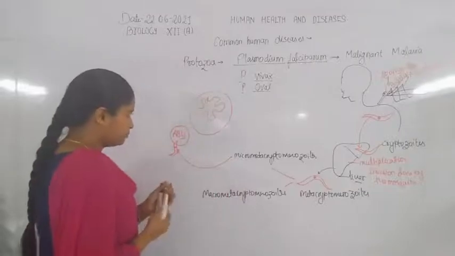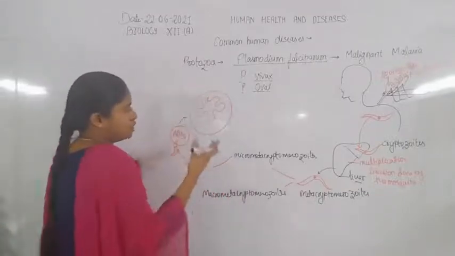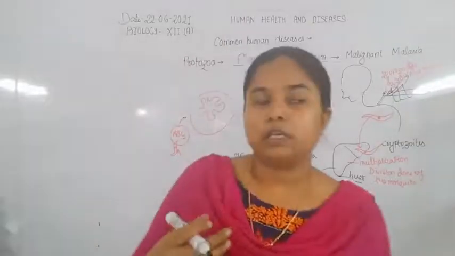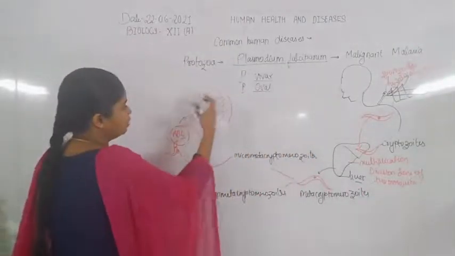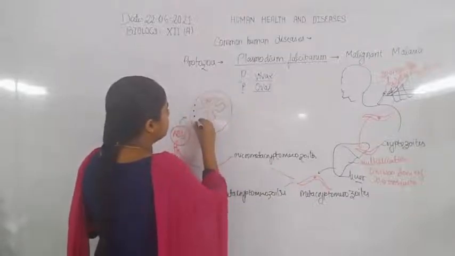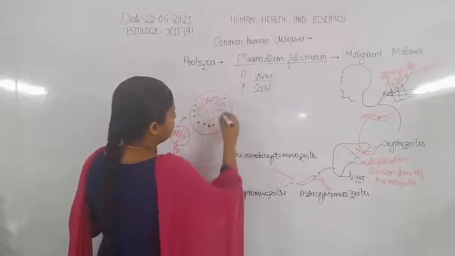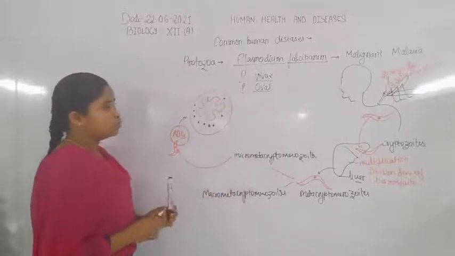Now, after the formation of the amoeboidal stage, they form some crystal-like arrangement. These are known as Schüffner's dots. Also, they are said to be converted into the hemozoid.